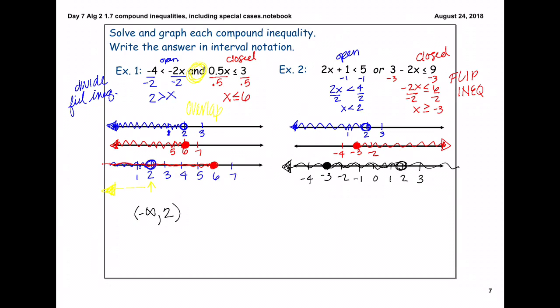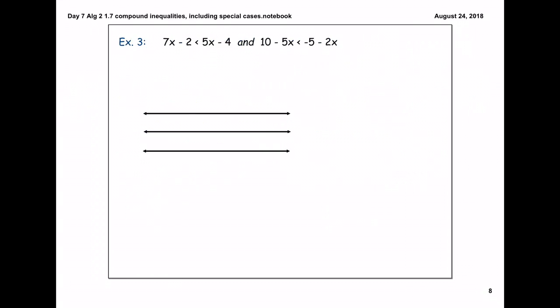So because we have an or problem, we are just looking to satisfy one of our inequalities, so we could go from negative infinity to positive infinity, or our solution could be all real numbers.